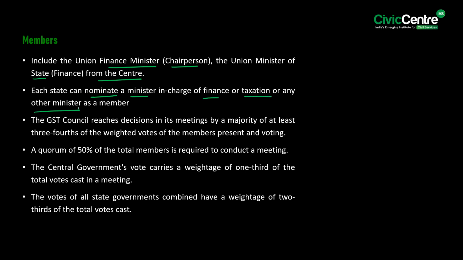Know that the GST Council reaches decisions in its meetings by a majority of at least 3/4 of the weighted votes of the members present and voting. But a quorum of 50% of the total members is required to conduct a meeting. Significantly, the central government's vote carries a weightage of 1/3 of the total votes cast in a meeting. Then the votes of all the state governments combined have a weightage of 2/3 of the total votes cast.